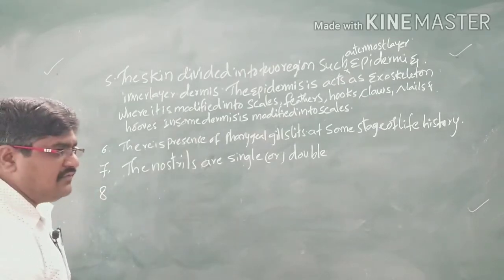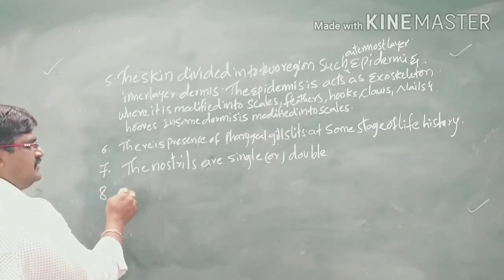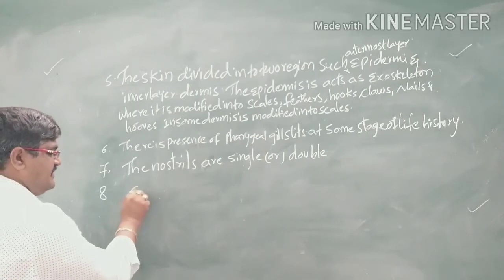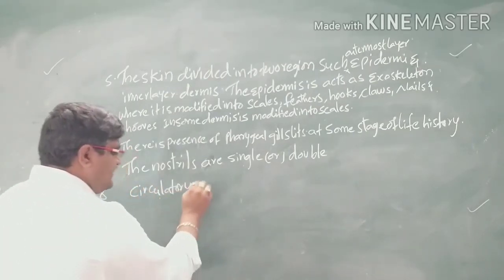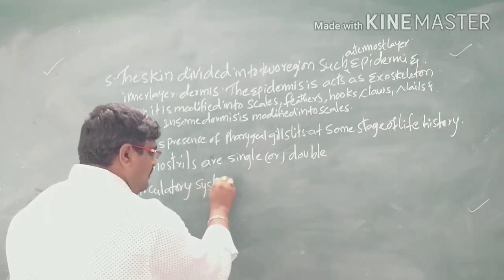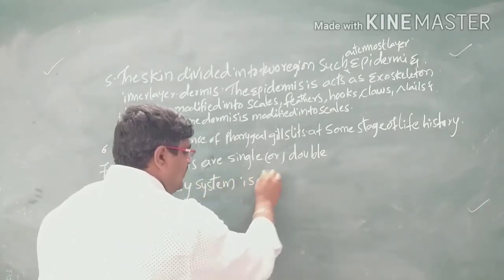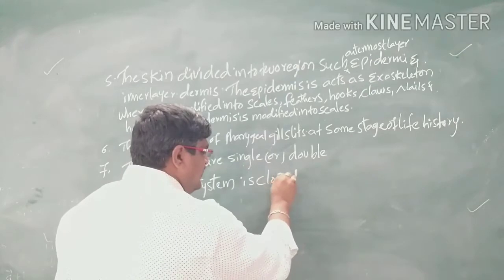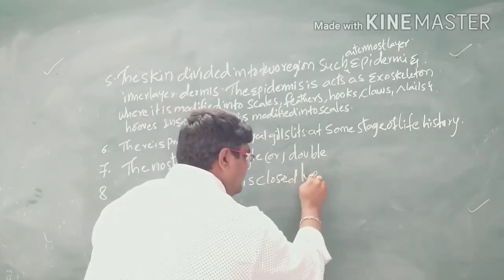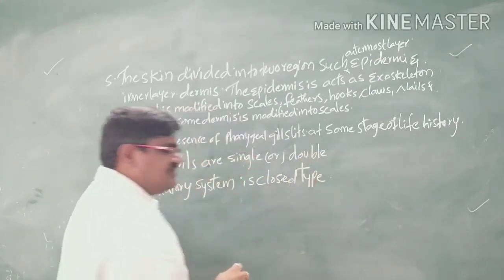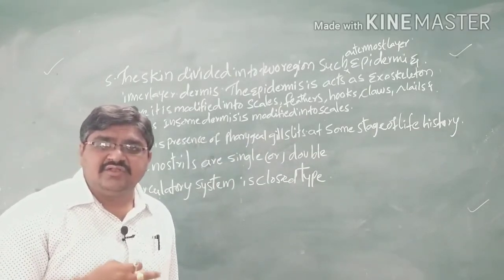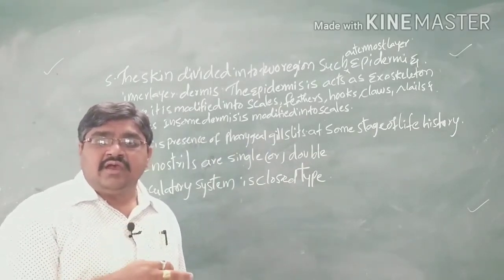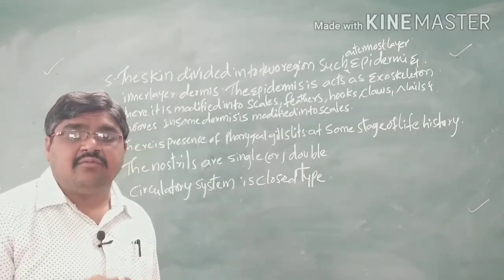And here the circulatory system is a closed type. Closed type means the blood passes through blood vessels to different parts of the body.